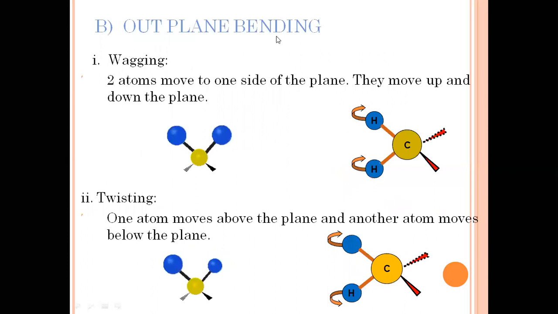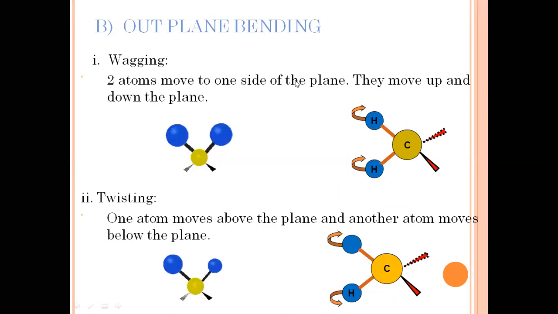Now, out-of-plane bending. Those were in-plane bending, and these are out-of-plane bending. In this we have wagging and twisting. So in wagging, what happens? Two atoms move to one side of the plane. They move up and down the plane.